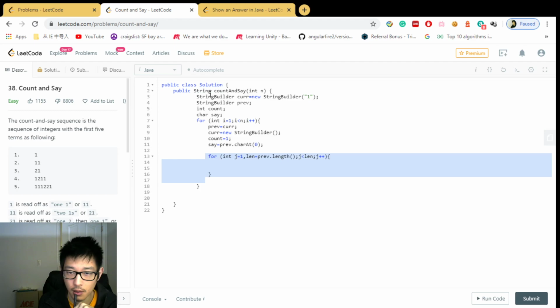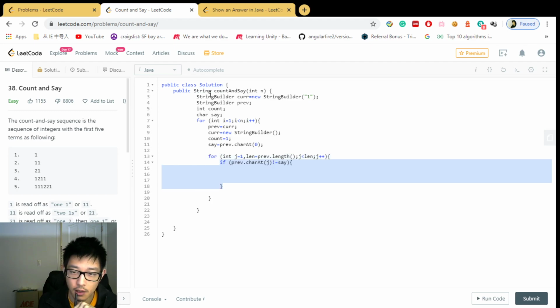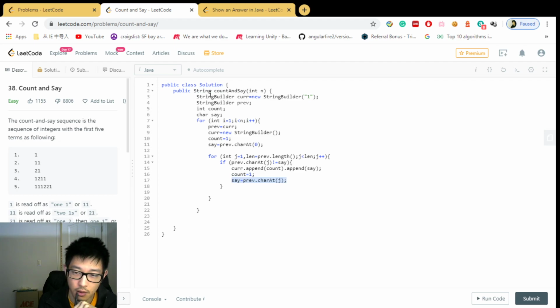We have the say as 1. So as long as the character is not equal to say, we're gonna append the count and say to the current, and reset the count. And say is going to be previous character j. That means the say has been updated.